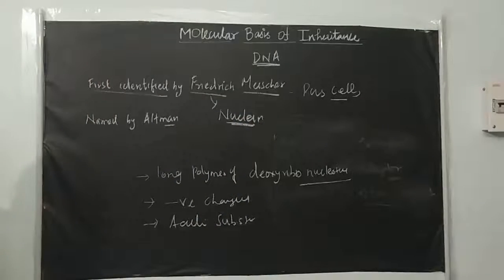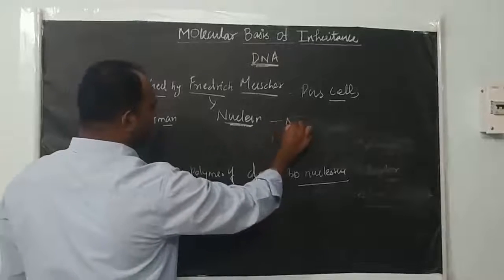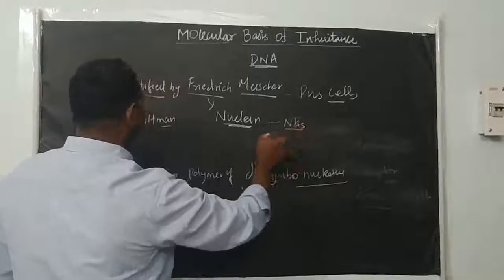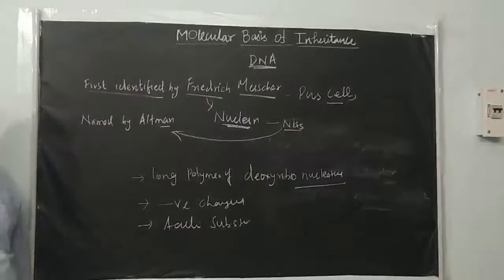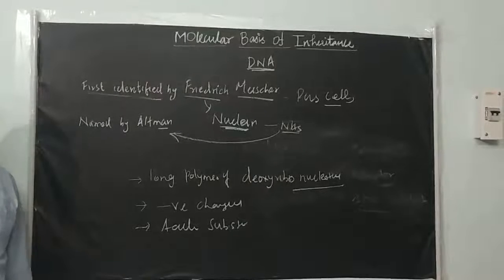Later on, nuclein was renamed nucleic acid by the scientist Altman. Altman renamed the nuclein as nucleic acid.